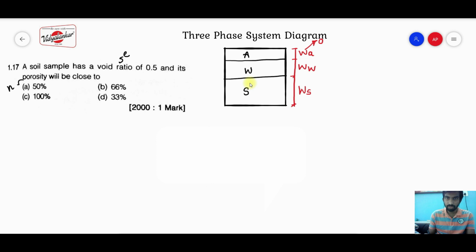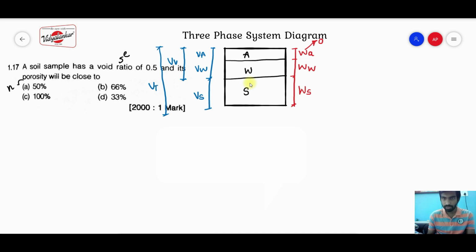On the left hand side, we can also represent the volume parameters. The first one will be your volume of solid, this will be your volume of water, and this will be your volume of air. Combined, the volume of air and volume of water is also known as the volume of voids, and if I add all these volumes, that gives me the total volume.